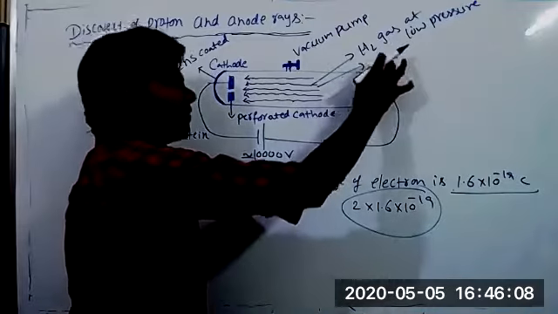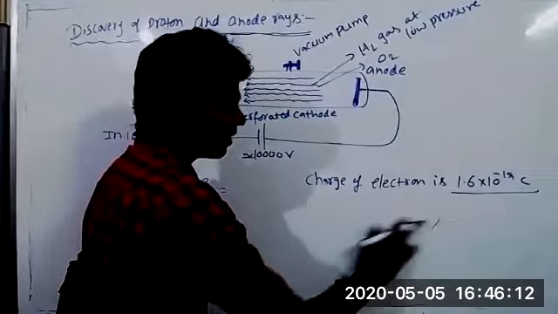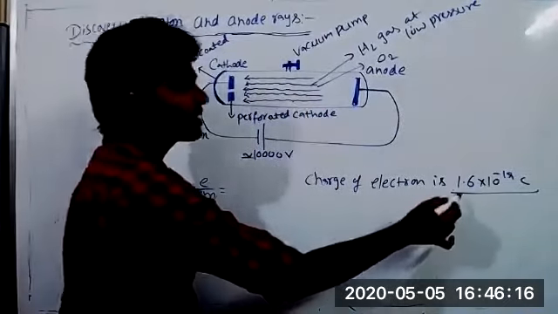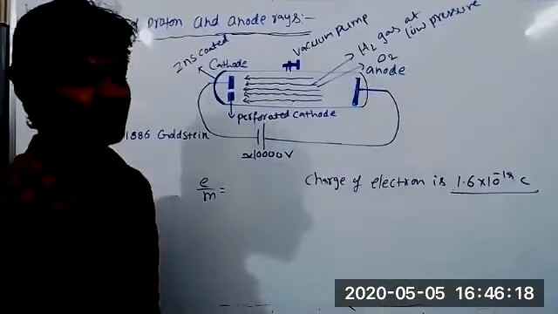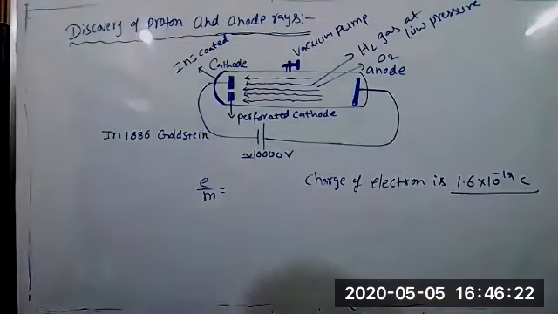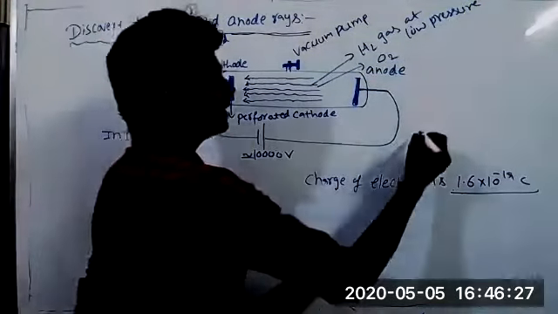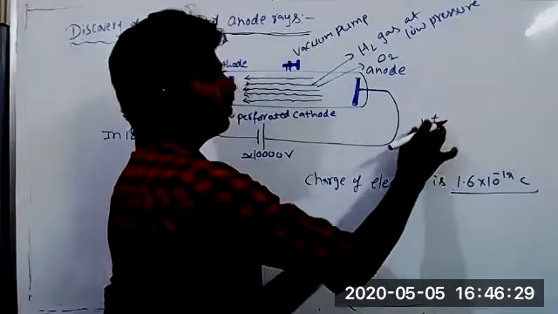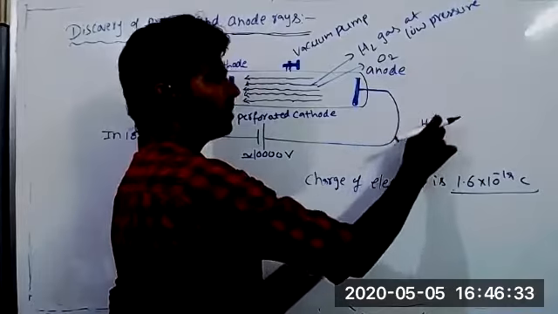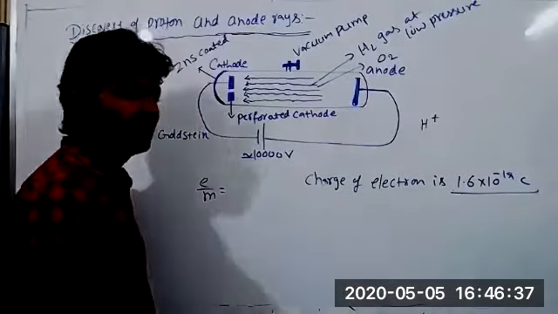Suppose instead of oxygen, you take hydrogen gas, then the charge of the particle which constructs anode rays is equal to the charge of an electron. Because hydrogen, how many electrons does it lose? Hydrogen loses only 1 electron. It has only 1 electron, and it loses that 1 electron. So it gets H plus, only 1 unit positive charge. So the charge of H plus is equal to 1.6 into 10 power minus 19 coulombs only.